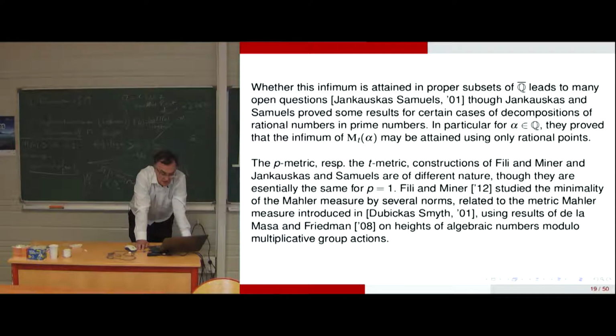By Jankauskas, Samuels, and more recently. The p-metric and the t-metric constructions of Fili-Miner and Jankauskas are slightly different in nature. Those are the same for p equal 1, for the conjecture of Lehmer. Fili and Miner have studied the minimality of the Mahler measure by several norms related to the metric Mahler measure introduced by Dubickas and Smyth, and using results on heights of algebraic numbers modulo multiplicative group actions.